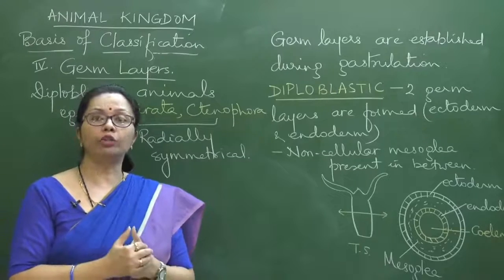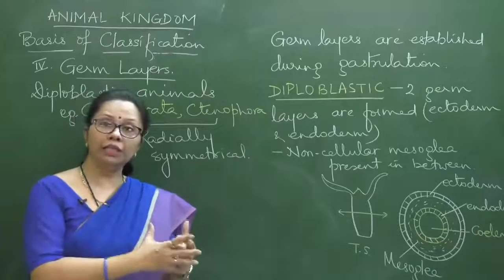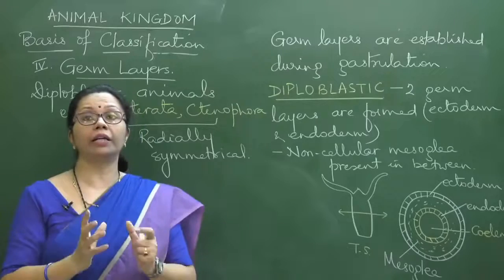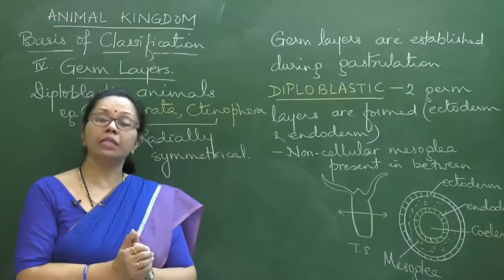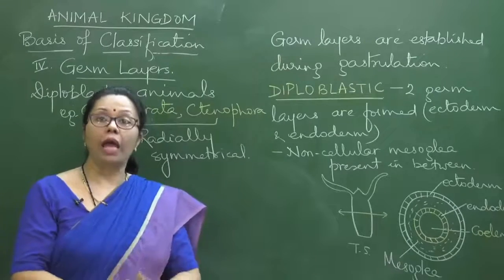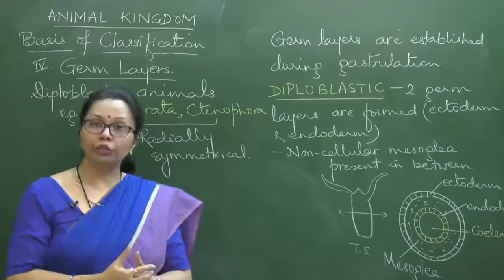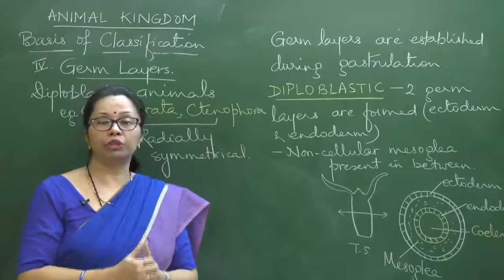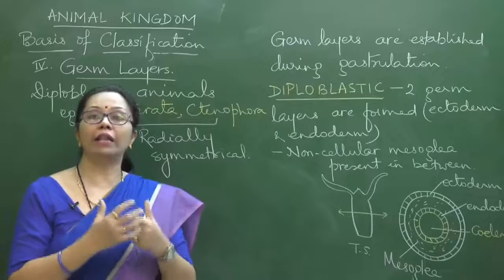Then I talked about symmetry, and I related a number of things with the symmetry. Radially symmetrical animals are usually sessile, and radial symmetry is good enough for them because they can gather food from all directions. Once the animals gained motility, the bilaterally symmetrical condition was more suitable, and with bilateral symmetry there was also the beginning of cephalization, that is the beginning of the head and the brain.